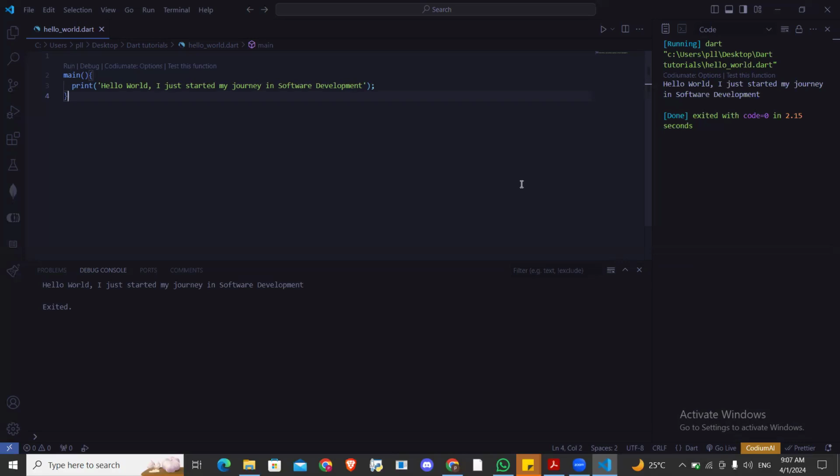So create a file using the command line, whether the CMD, the command prompt, or the PowerShell or the Git bash. Create a file. Touch then the name of the file .dat. Open it with a notepad, run it, write a program, the main function, write the print, just the way I did it.